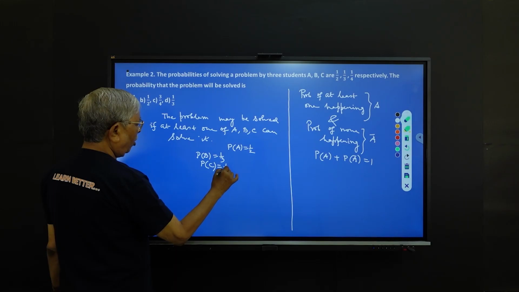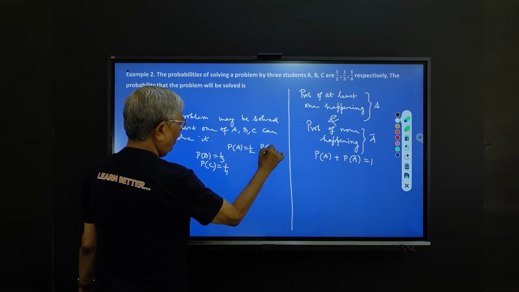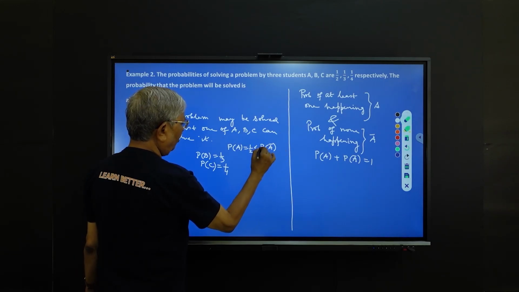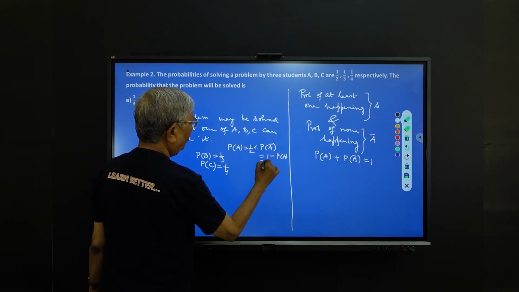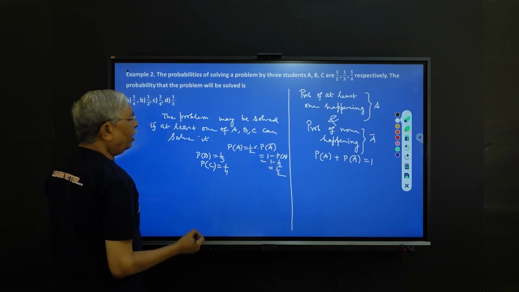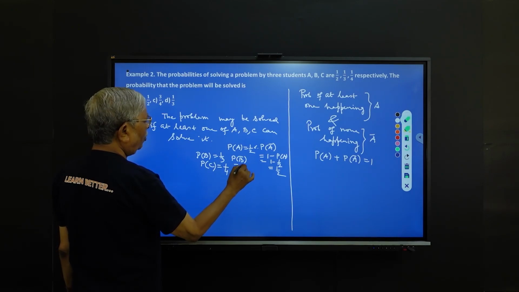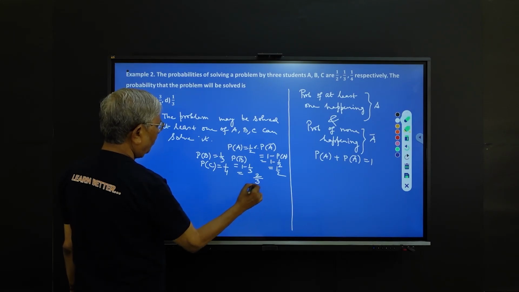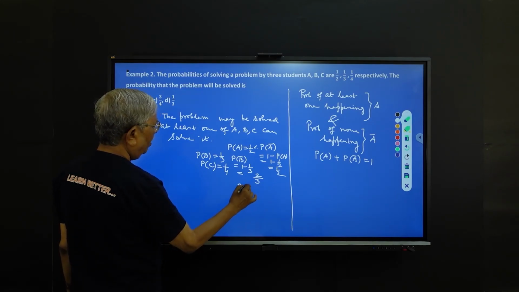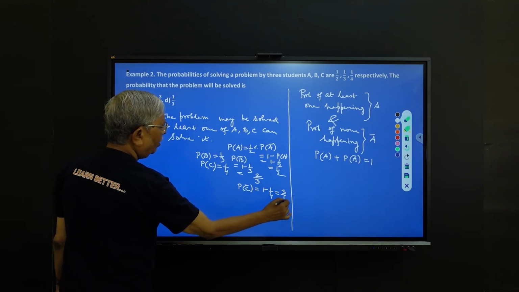So what are the complementary events? That is, A cannot solve the problem. That is P of A bar. Therefore, you can write P of A bar is equal to 1 minus P(A). That is 1 minus half, that is equal to half. And here P of B bar equals 1 minus 1/3, that is 2/3. And P of C bar is equal to 1 minus 1/4 equals 3/4.